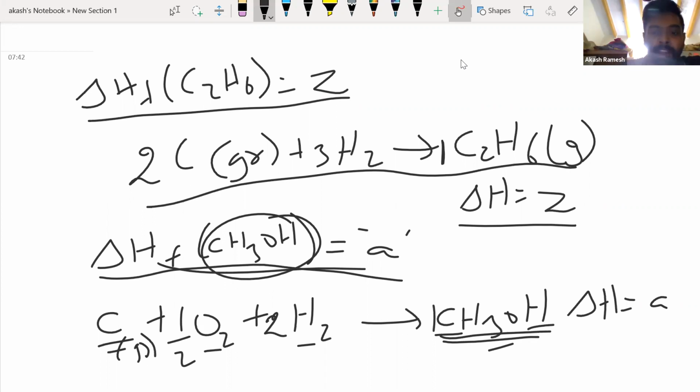While balancing, even if you get some number other than 1 here, whatever number you get after balancing, just divide the entire equation by that number. You remember what I did in H2O. I got 2 H2O, so I divided the entire equation by 2 so that I get only 1 H2O. That's what we did. And for the thermochemical equation, obviously I will end up with the thermochemical data, which we write as delta H is equal to A.